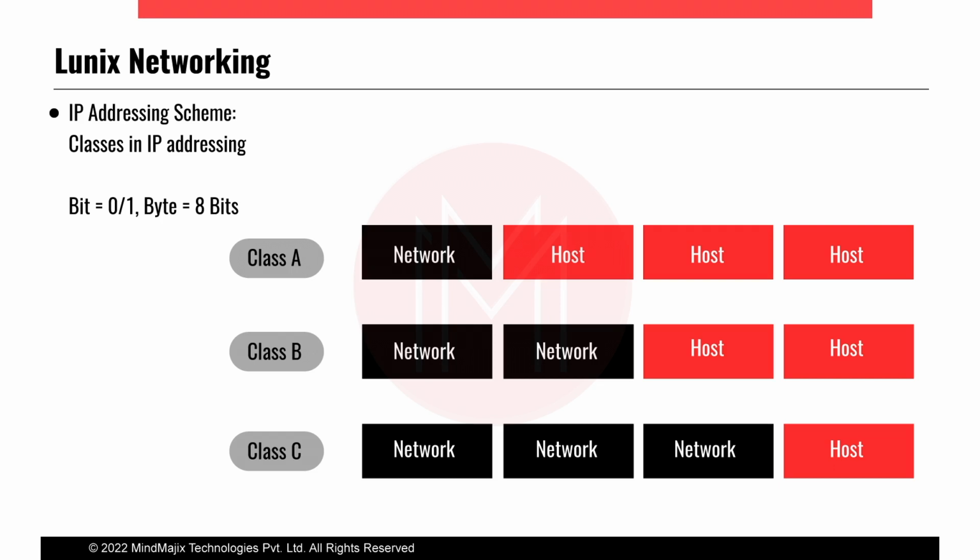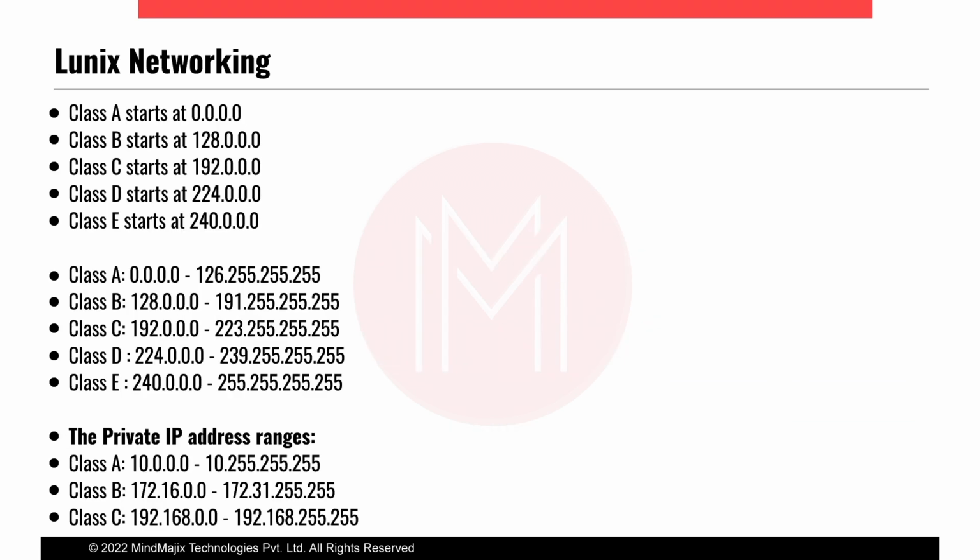For now, you can consider how many classes there are and on what basis the class division is made. It is decided on the basis of how many network bits and how many host bits there are. I will share the class starting points, the class ranges, and what the private and public IP addresses are.